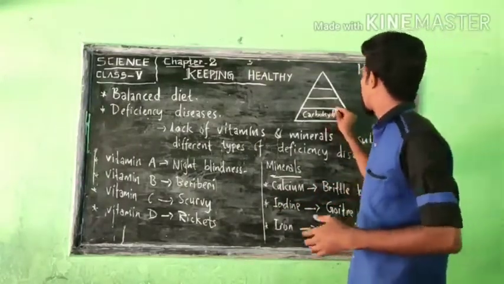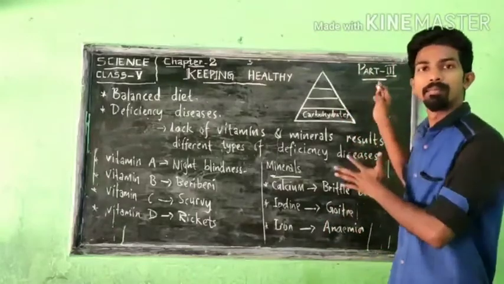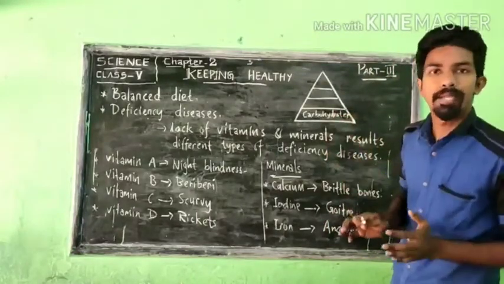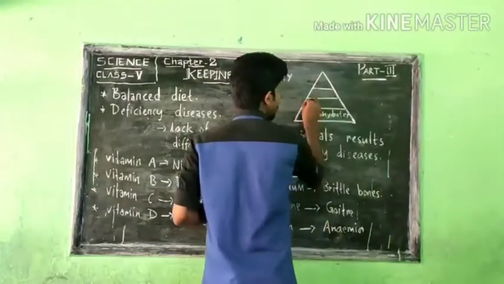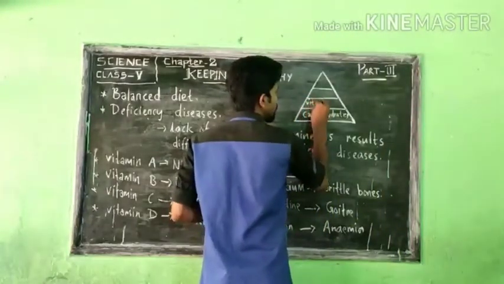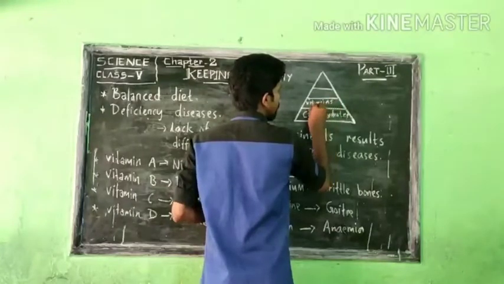Carbohydrates are needed for our body in larger amounts because they provide energy to our body. After carbohydrates, we must include food that contains vitamins and minerals.